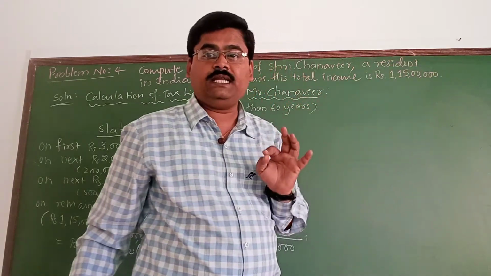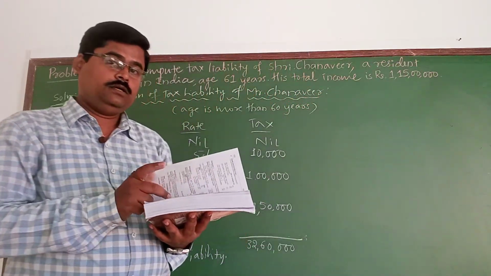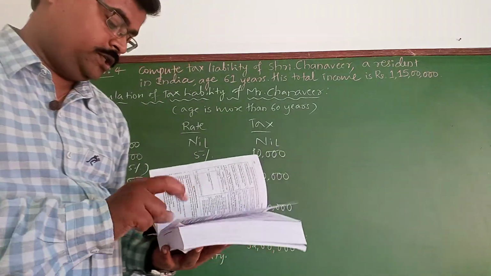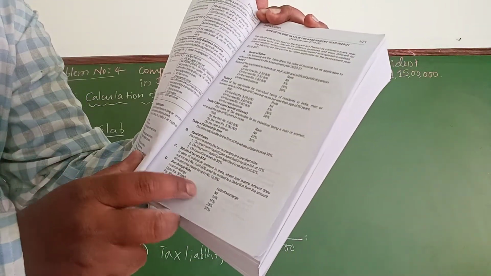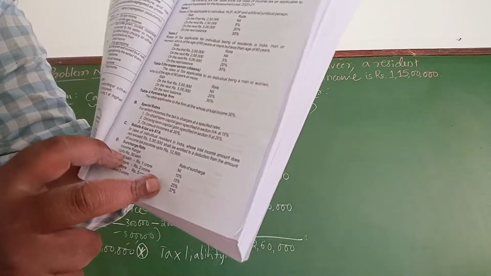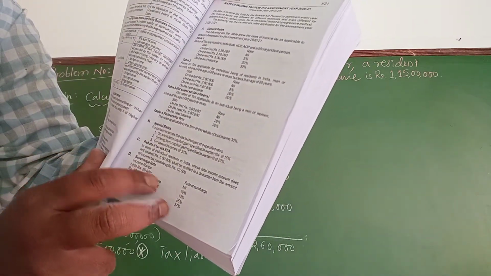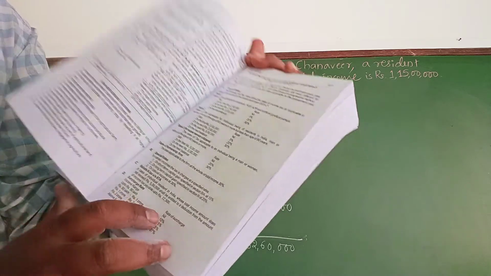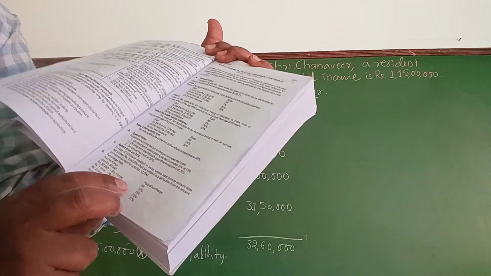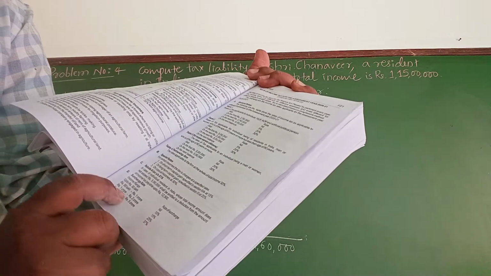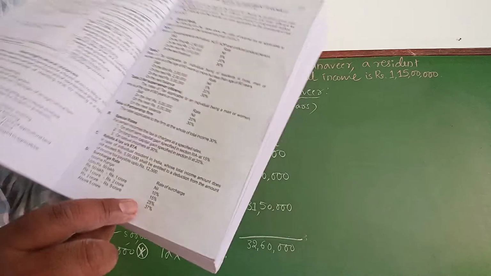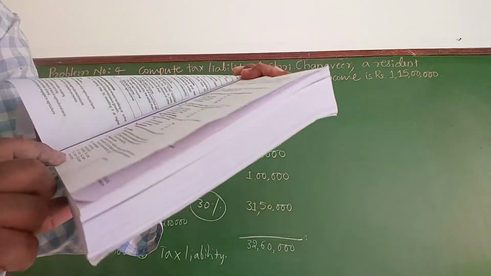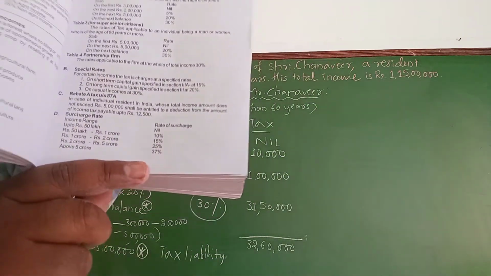exceeds rupees 50 lakhs, then the surcharge will come into picture. The surcharge rate also I have forwarded to you. Please go through the same. So here, income and the rate of surcharge: up to rupees 50 lakhs, surcharge will be nil. Next 50 lakh to 1 crore 10%, 1 crore to 2 crore 15%, 2 crores to 5 crore 25%, above 5 crores it is 37%.